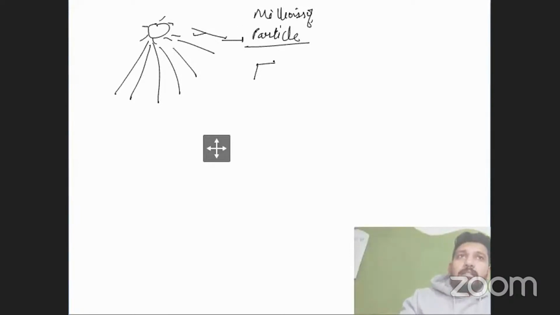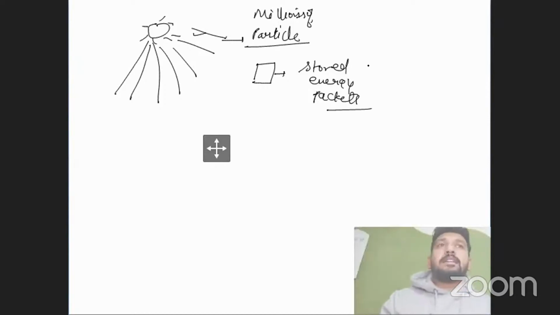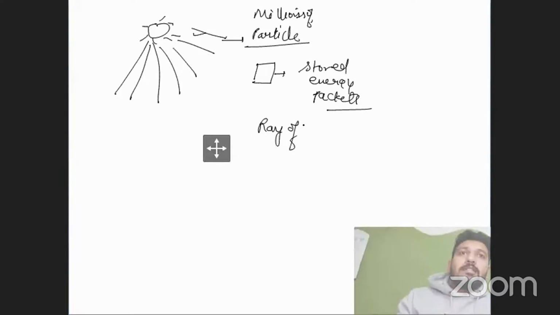These particles are nothing. They are stored energy packets, as explained by the scientist Planck.